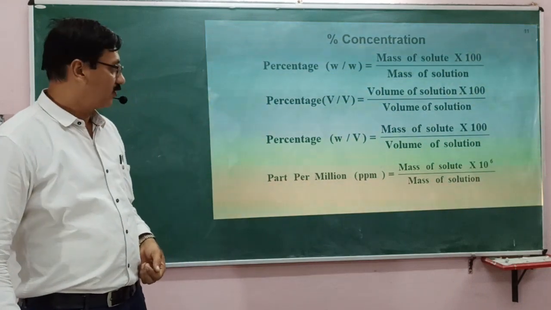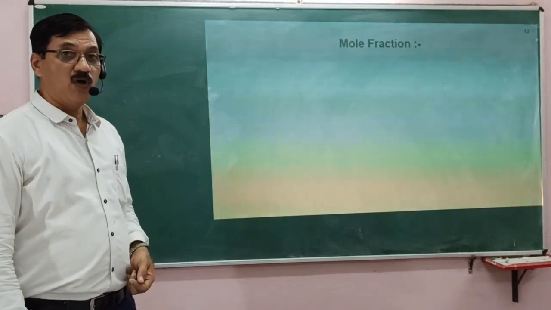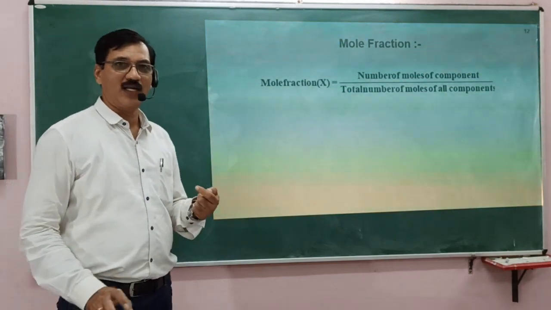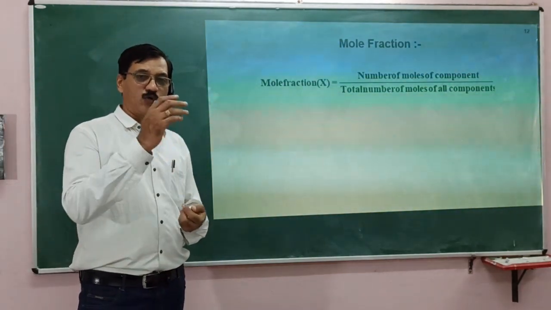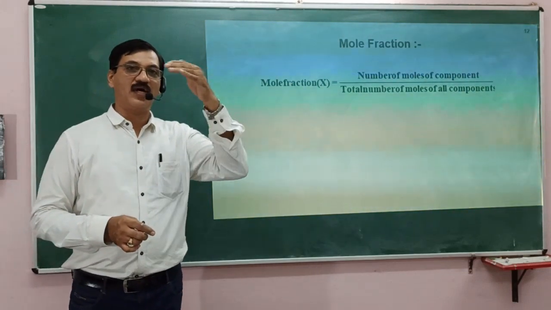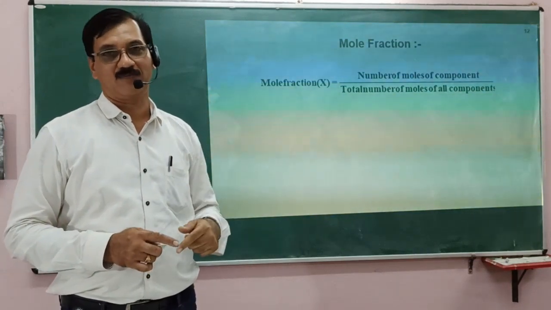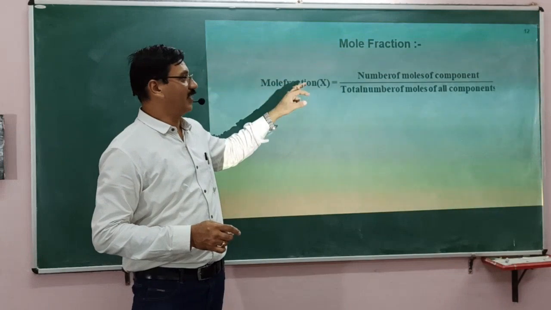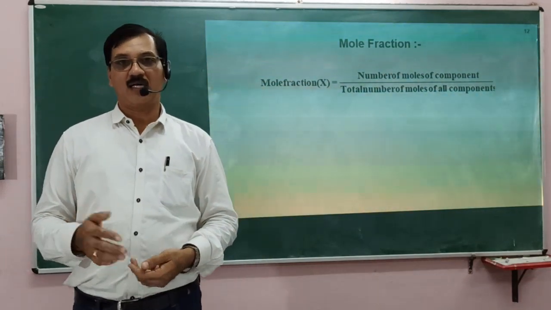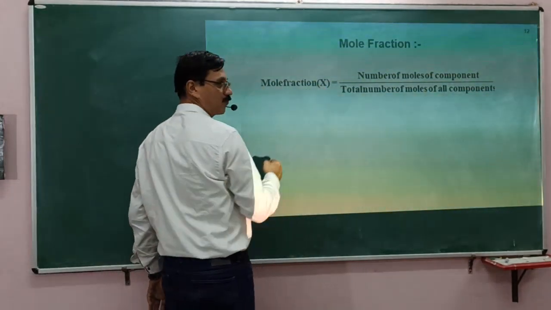Now coming to the next, mole fraction. What is mole fraction? It is always a fraction less than 1. That means if there are two components, the number of moles of the first component divided by the total number of moles of all the components in the solution gives the mole fraction. It is also expressed as Xi.